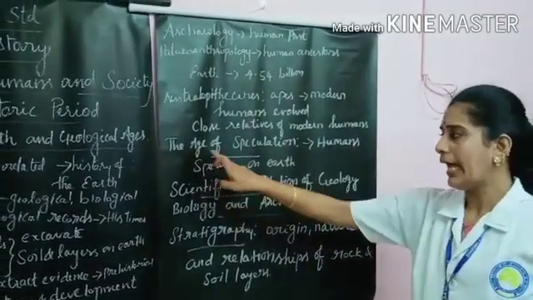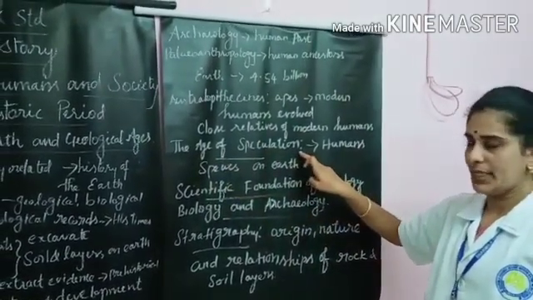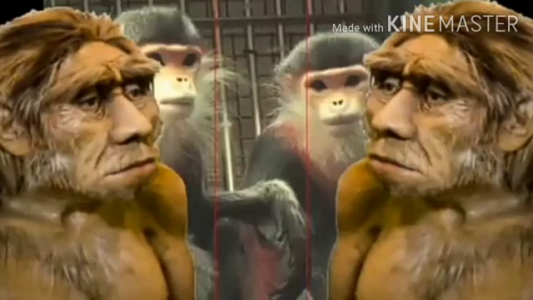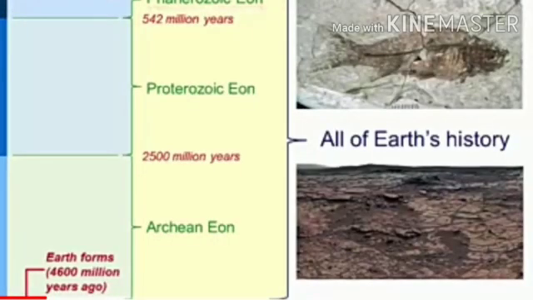Now, the age of speculation. Humans are the only species on earth concerned with understanding as well as explaining the world and the universe.